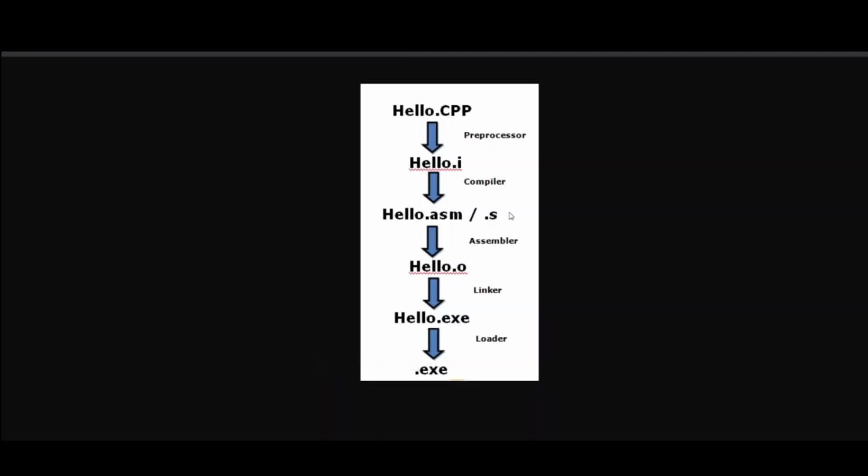The next part is the compiler. The pre-processing part is done, so next is the compiler. The compiler takes the high level source code after the preprocessor has done its processing and converts it into a language which the microprocessor understands, meaning assembly language.